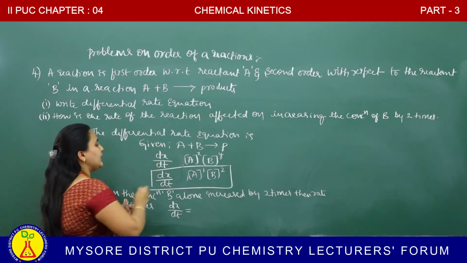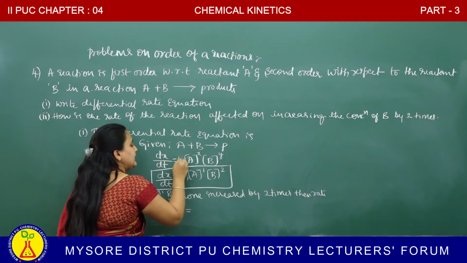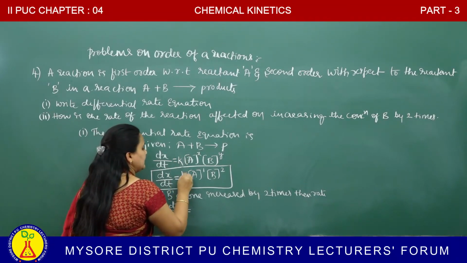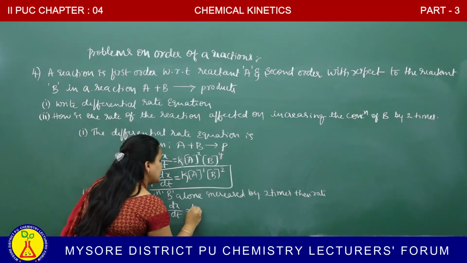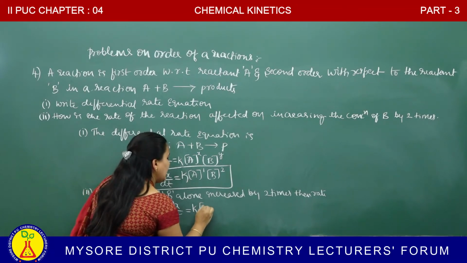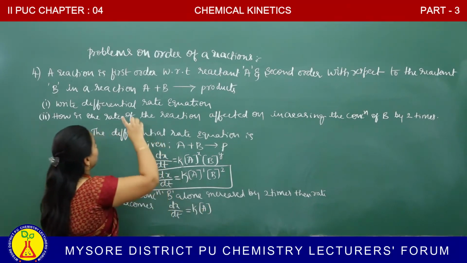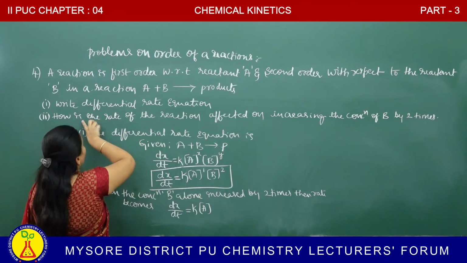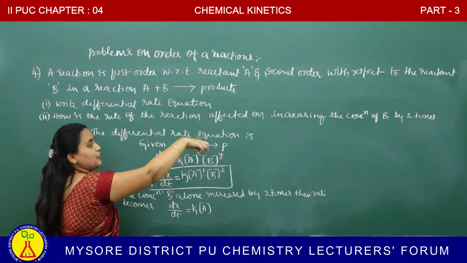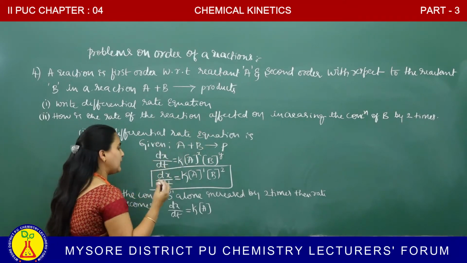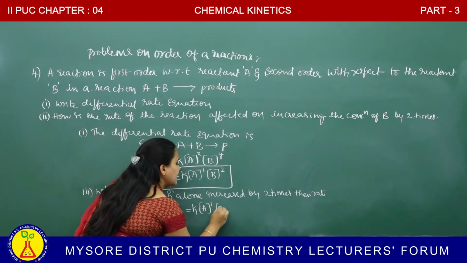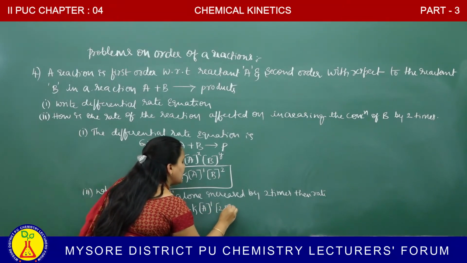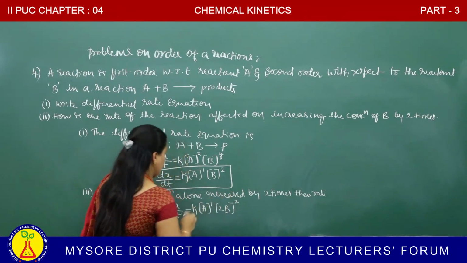Don't forget to write the rate constant. dx by dt is equal to k. A we have not varied. But in the question, how is the rate of the reaction affected on increasing the concentration of B by 2 times? Concentration of B is increased by 2 times, therefore B becomes 2B to the power of 2.